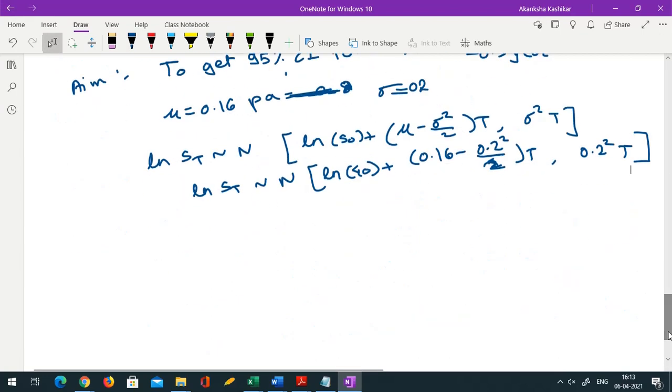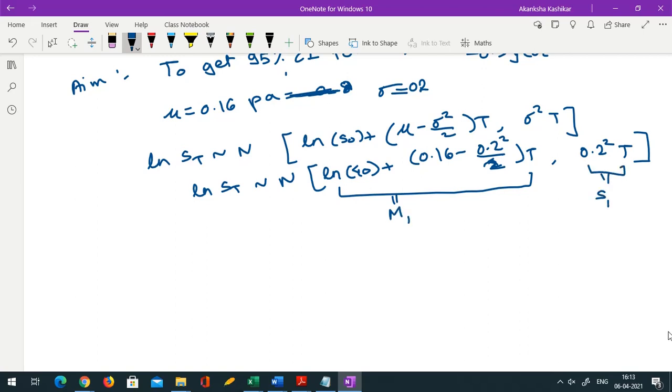Of course, we can now compute everything required over here. We know T is half. If we substitute T equal to half, we get the total mean, let me call it m1, and the variance, let me call it s1. So the total mean turns out to be 3.8388.